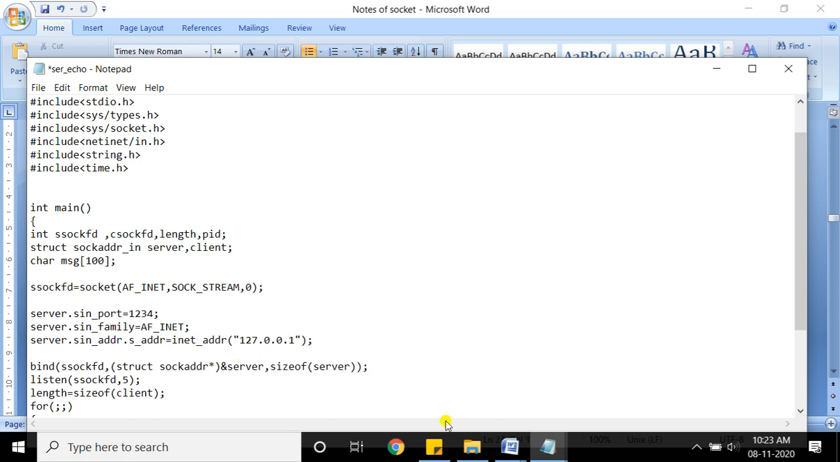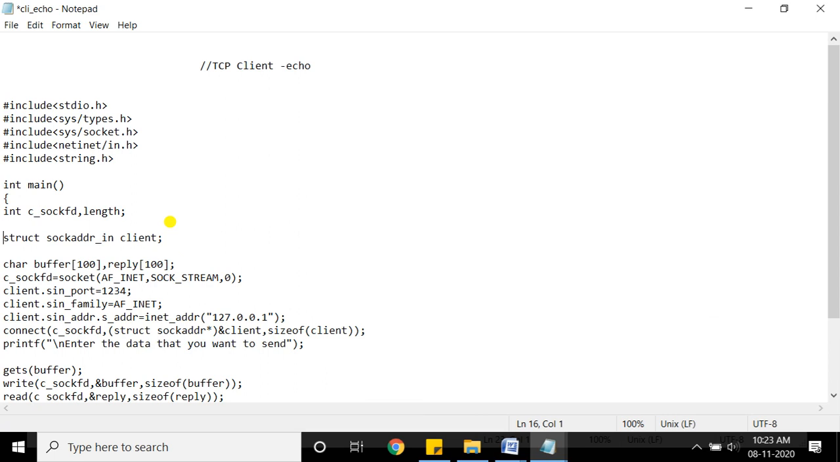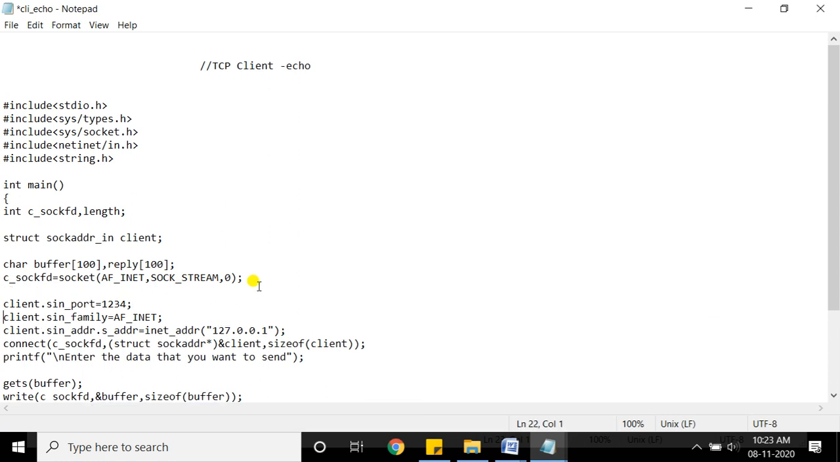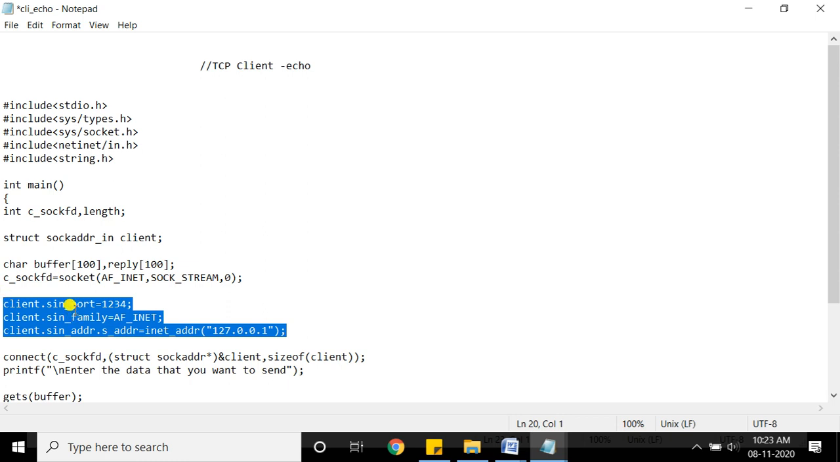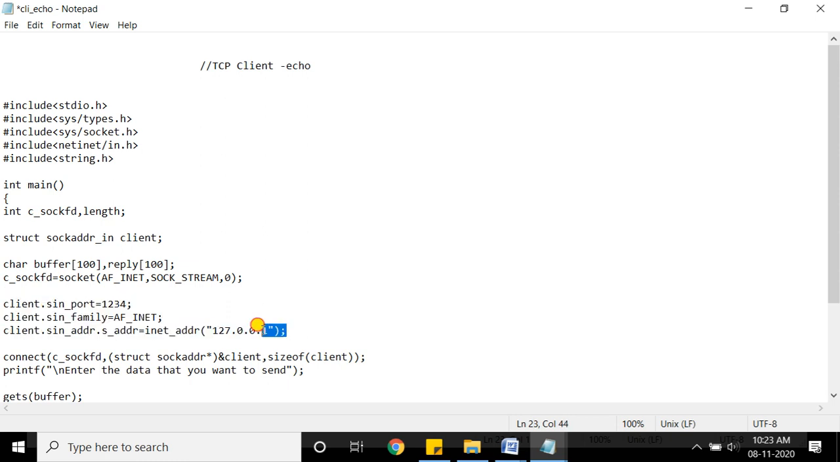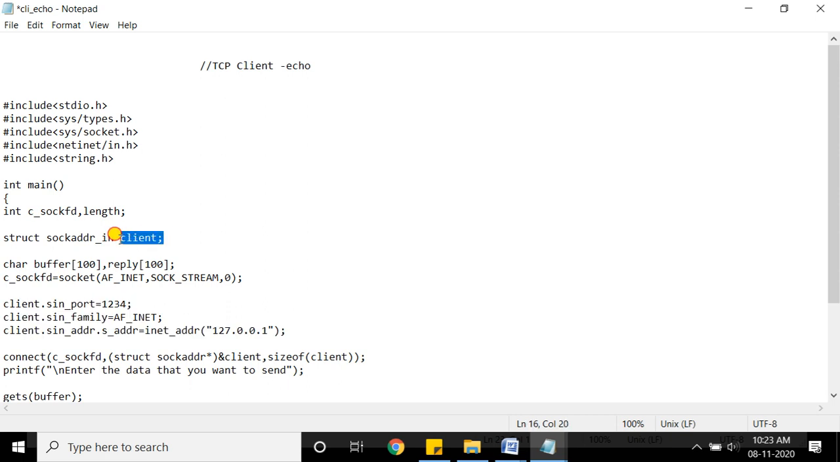Now look, this is for the server side, and you can see the client side, the same process is there. I need to create a structure variable first. Here we created the structure variable. Then you need to initialize the members of the structure. So see, here we have initialized the members of the structure: sin port, sin family, and address. Okay, so here also I am using loopback. So these 3 structure members need to be initialized. Here the structure variable is created. The structure variable is client.